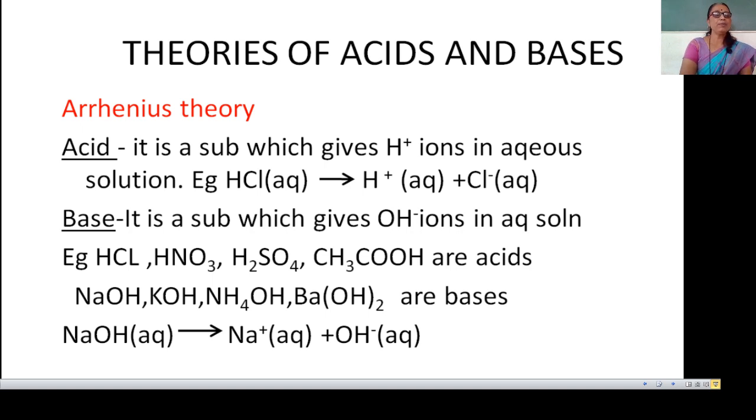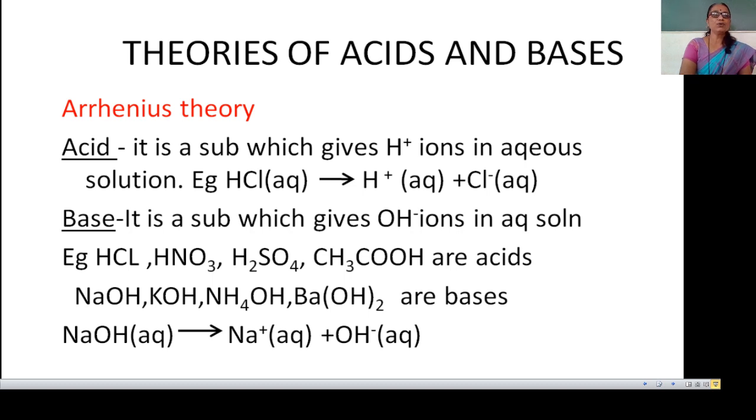Some more examples of bases are NaOH, KOH, NH4OH, Ba(OH)2. Ba(OH)2 is called a diacidic base. Why? Because in Ba(OH)2, these two OH groups are responsible for its basic character and hence it is called a diacidic base.